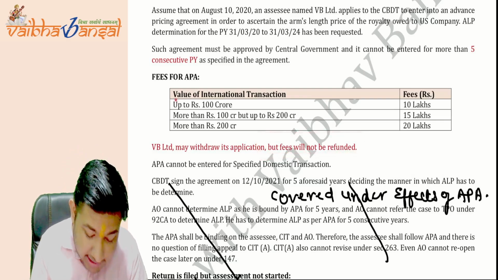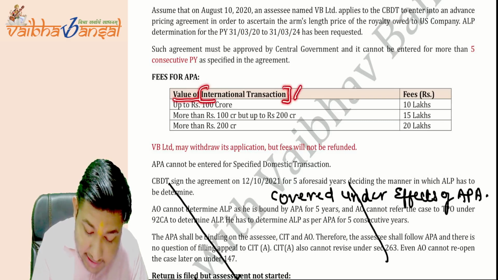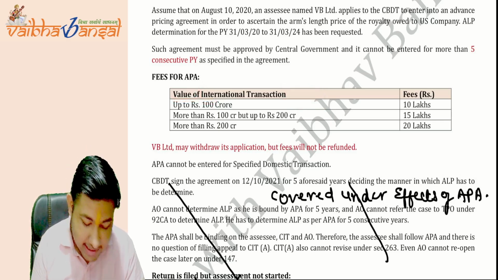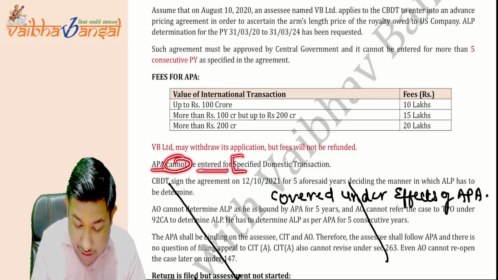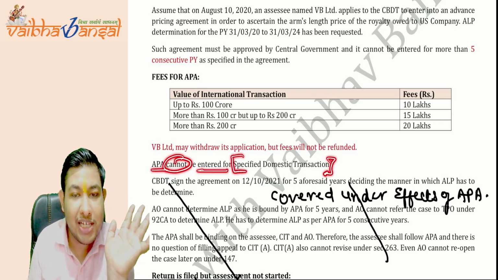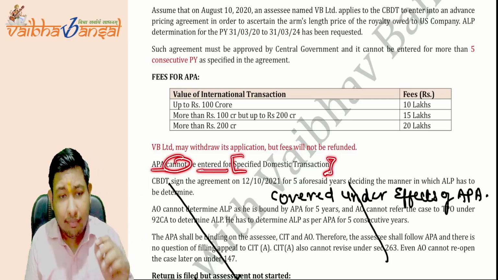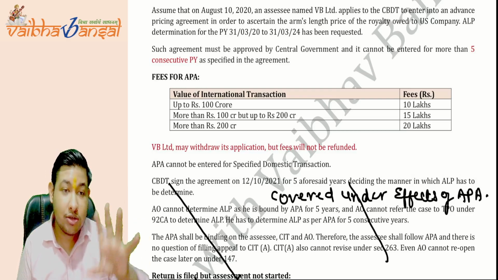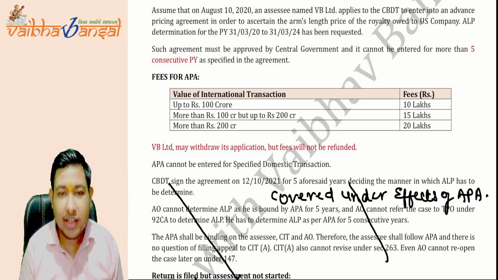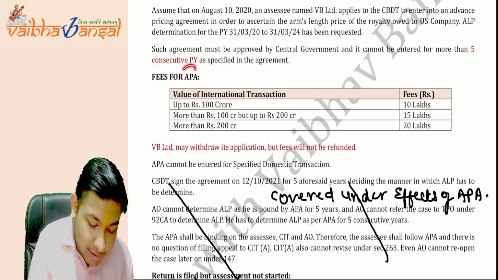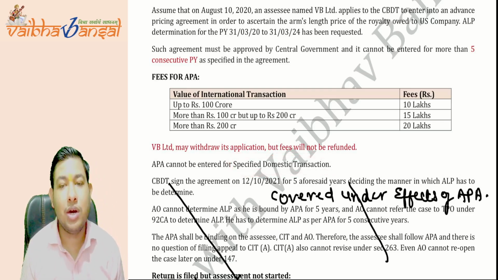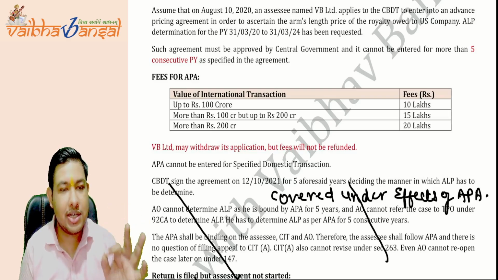Now, see, I said value of international transaction. I didn't say SDT. SDT means specified domestic transactions, which are not covered here. That's why the next line says an APA cannot be entered into for specified domestic transactions. So, sir, as there are safe harbor rules for specified domestic transactions, there are also safe harbor rules for international transactions. Is there any other provision for specified domestic transactions apart from the APA? No, there is no other provision for specified domestic transactions apart from the APA.